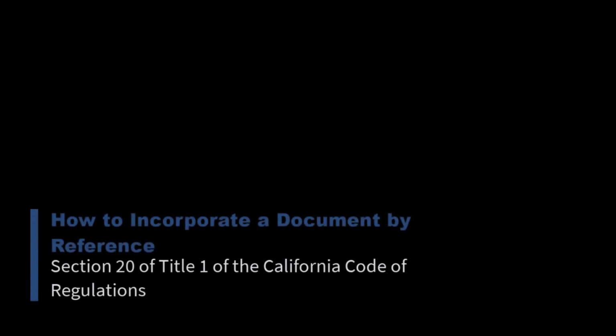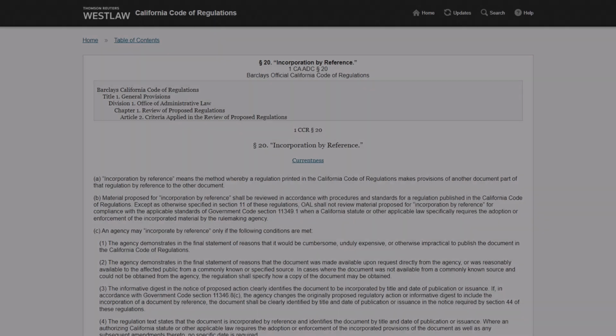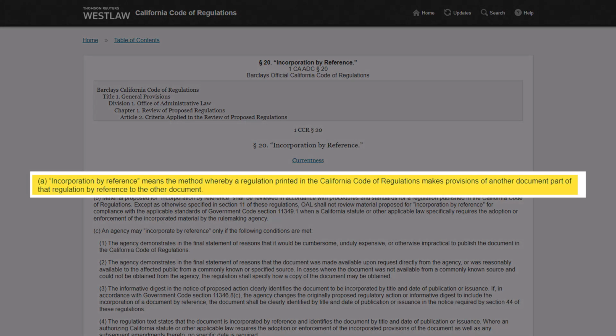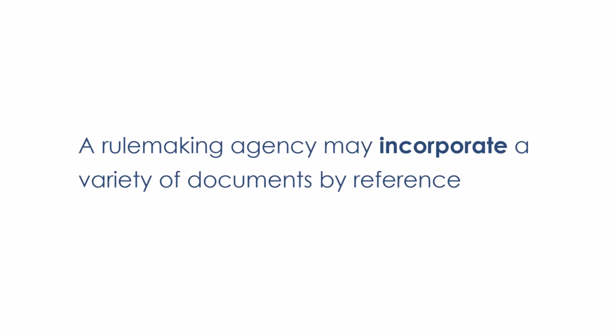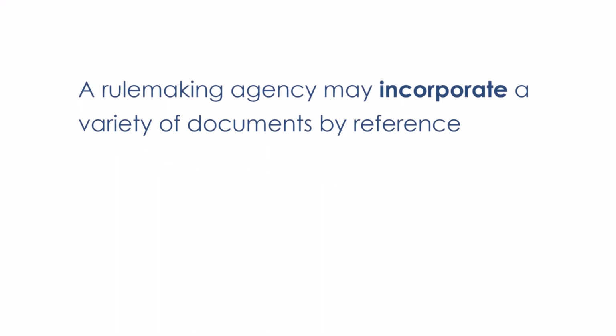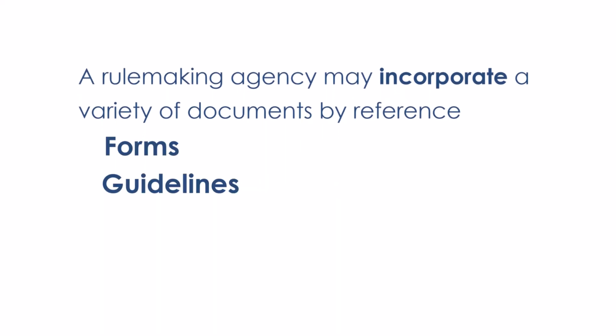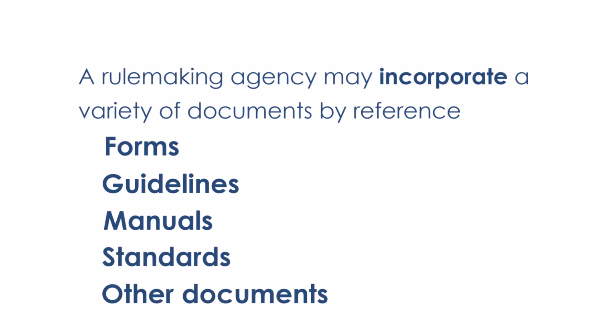How to incorporate a document by reference. Section 20 of Title 1 of the California Code of Regulations. Incorporation by reference means the method whereby a regulation printed in the California Code of Regulations makes provisions of another document part of that regulation by reference to the other document. A rulemaking agency may incorporate a variety of documents by reference, such as forms, guidelines, manuals, standards, or other documents the rulemaking agency wishes to become a part of the regulation.